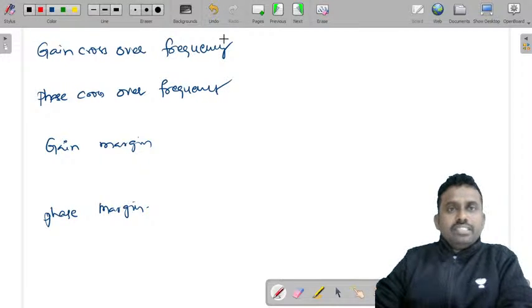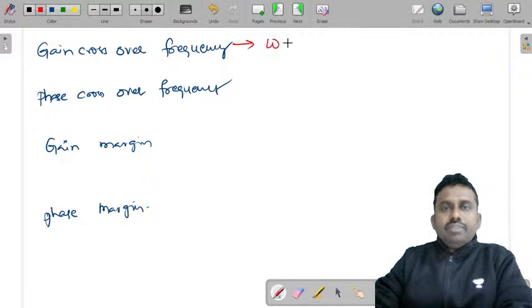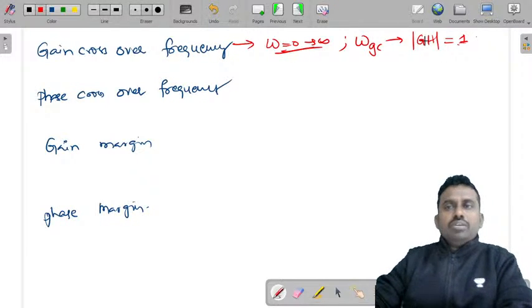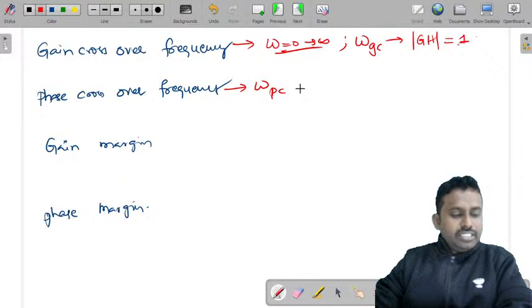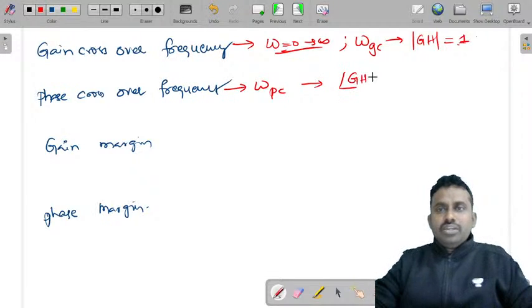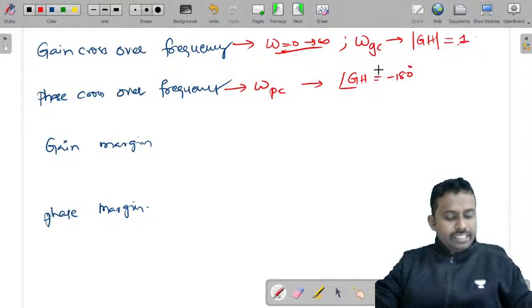Now what is gain crossover frequency? It is the frequency at which, if you vary frequency from 0 to infinity, at gain crossover frequency the magnitude of G into H is equal to 1. You will not consider dB because we are not plotting it on a semi-log sheet. It is just magnitude equal to 1. Now at another frequency, which is the phase crossover frequency, you will get the phase angle of G into H equal to minus 180 degrees.